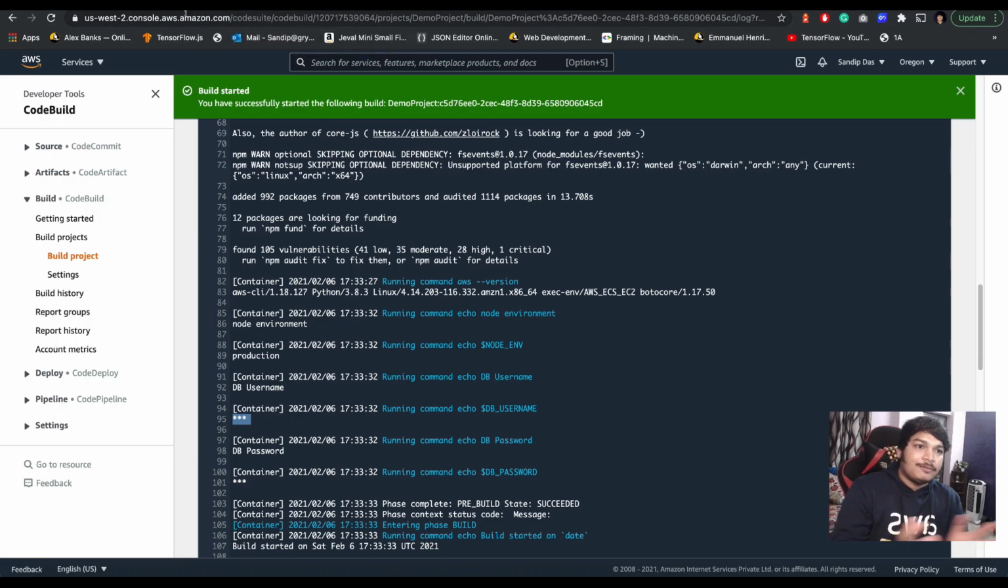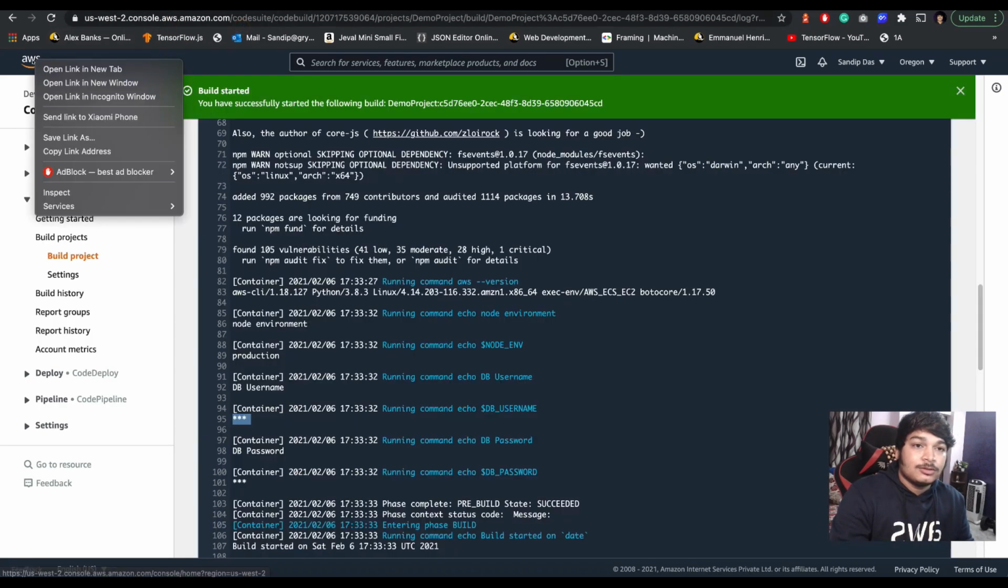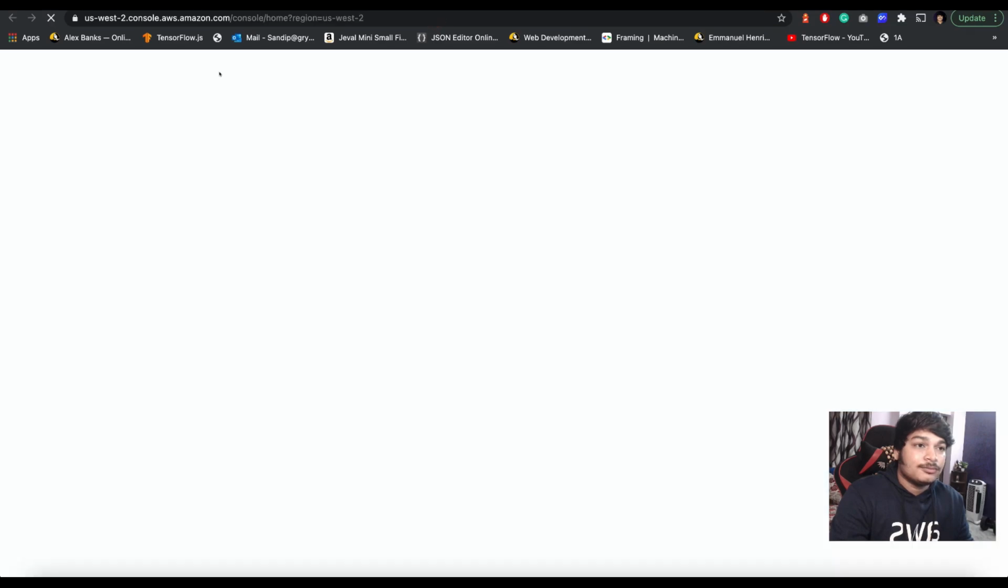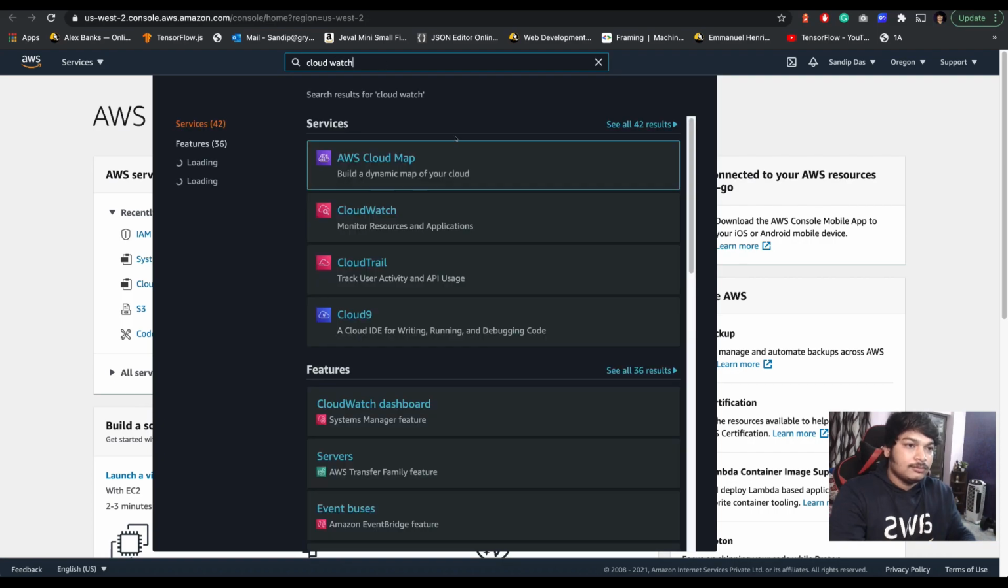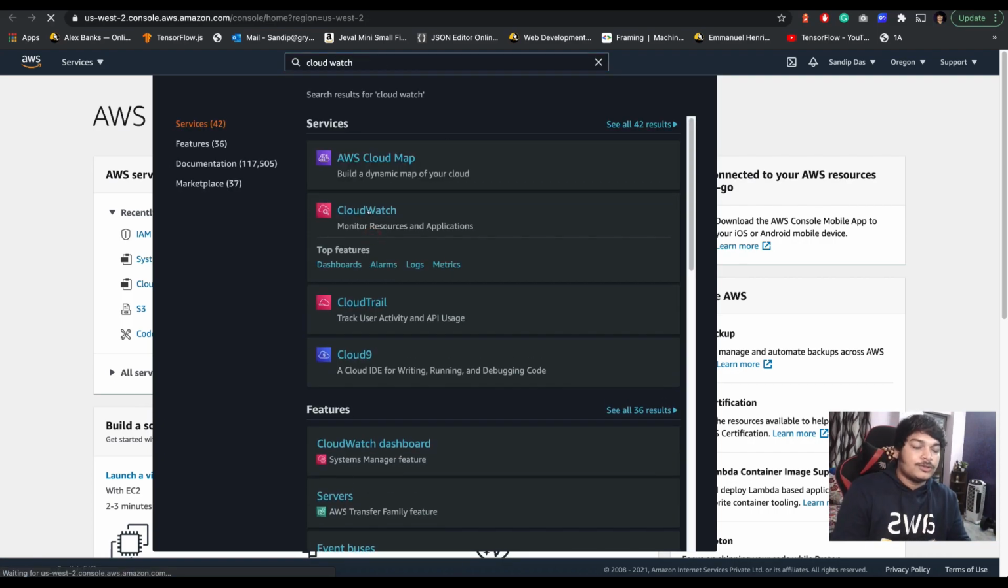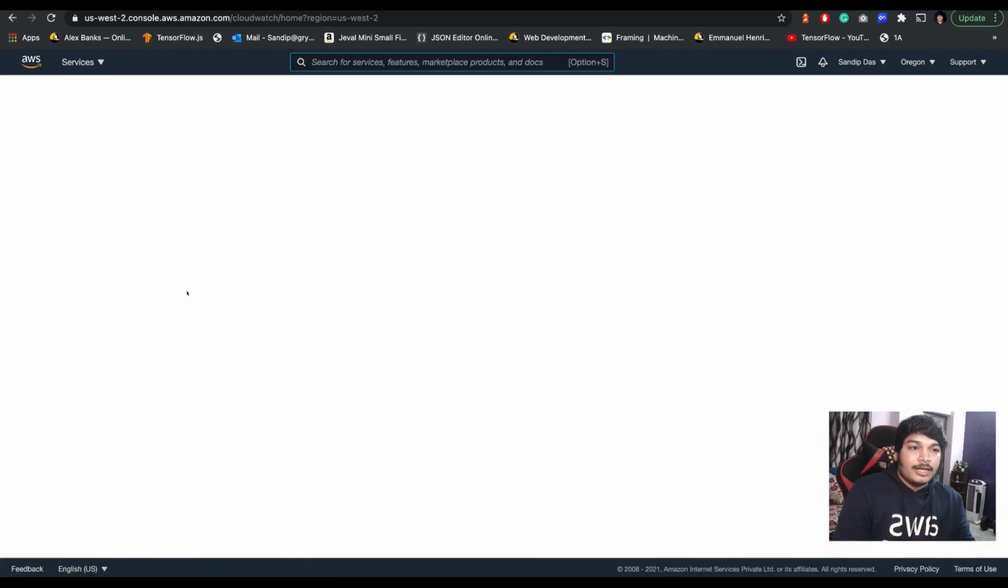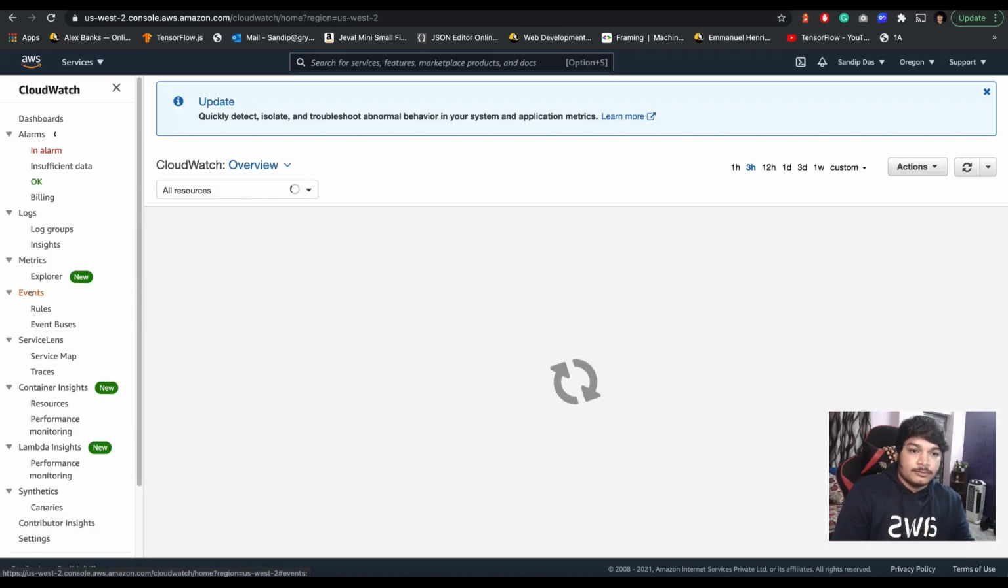Okay, I think I have shown you how you can use environment variables on a Docker. Now let's come into the automation part. How can we automatically start the build from the AWS CloudWatch? Let's go there. Let's open the AWS CloudWatch. Here's CloudWatch. And after CloudWatch opens, go to the events.